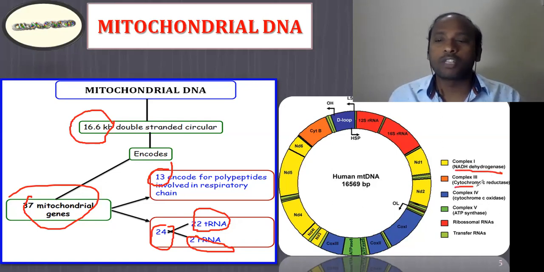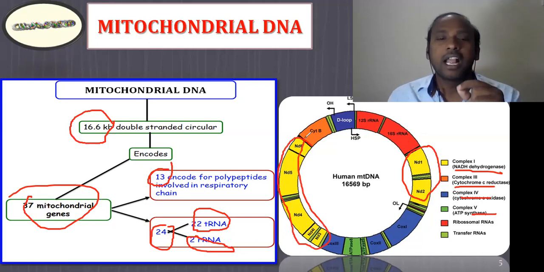So here complex 1, complex 2, complex 4, complex 5, right? The particular colors you can see here indicate the enzymes which are involved in the respiratory chain, all right? And of the 24 genes, 22 are for tRNA, that is called transfer RNA. You can see here, this color indicates the transfer RNA, and the rest of the 2 genes are for the rRNA, right? So this is what the mitochondrial DNA contains.